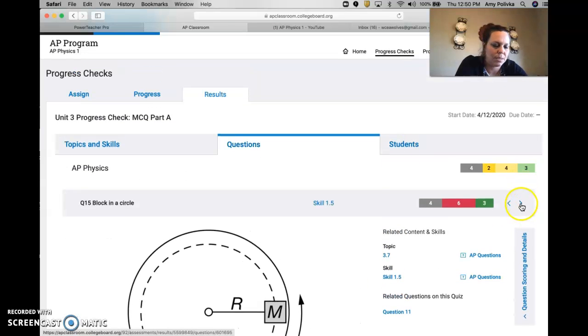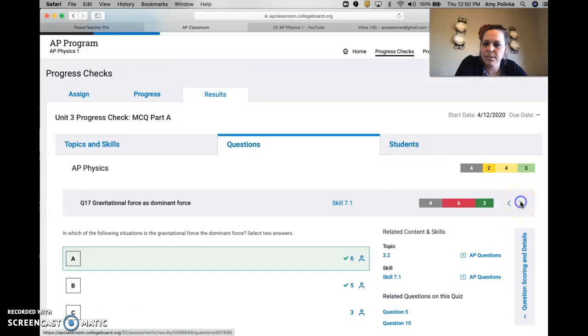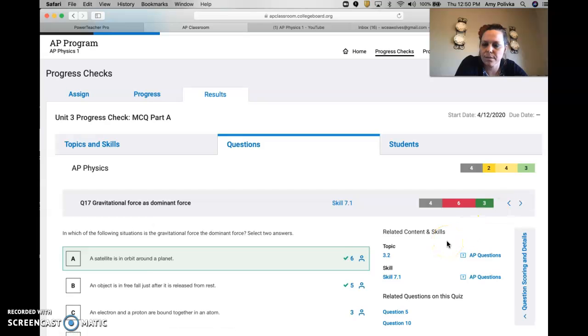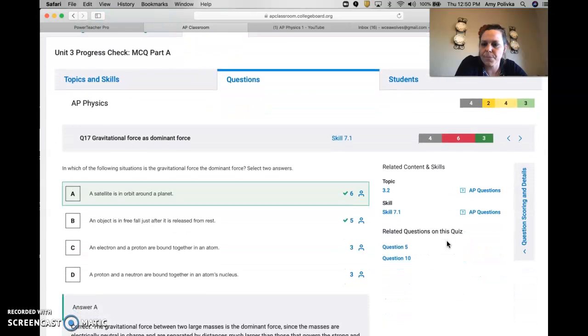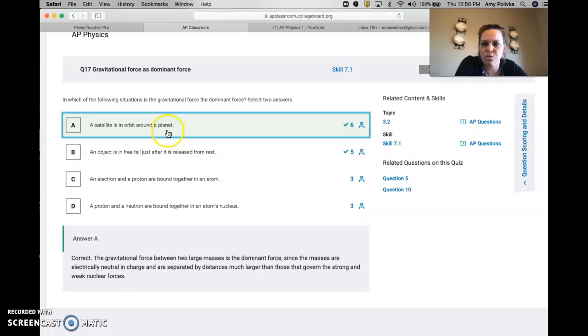Okay, 17 is our next one. Okay, again, this goes back to number 2 in this review. A satellite in orbit, what is the only dominant force? Gravity only. And so this one is true.